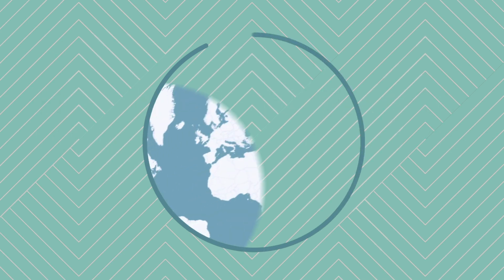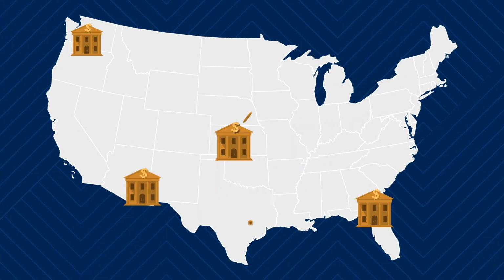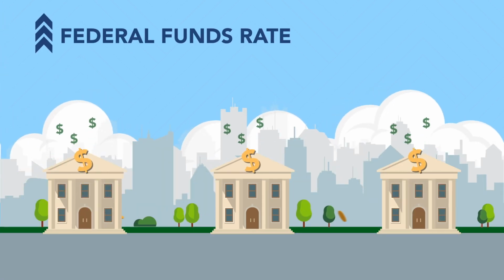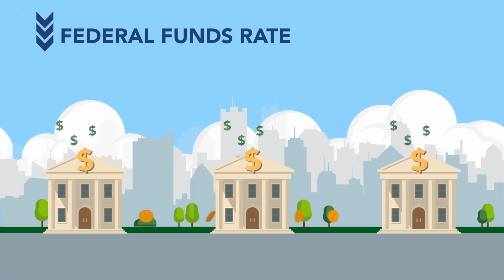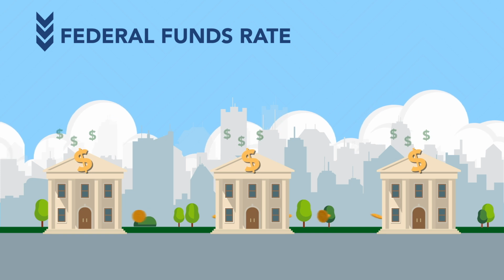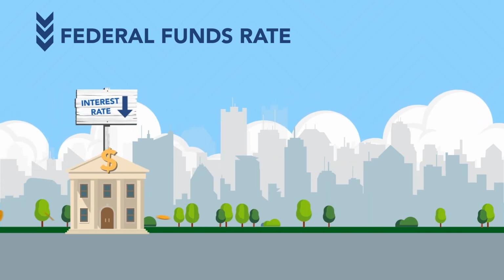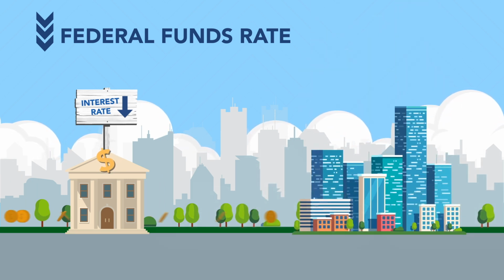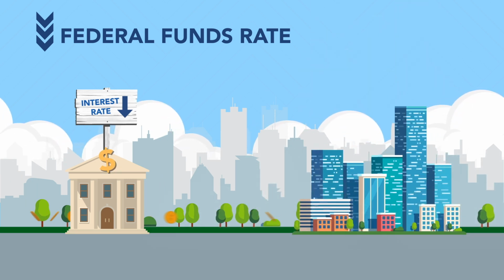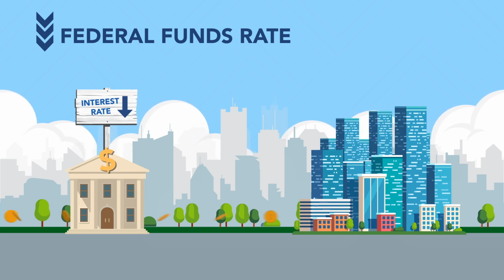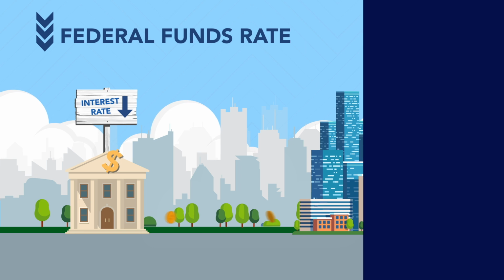The federal funds rate, the interest rate that banks charge each other for overnight loans. It effectively acts as the base rate of interest for the United States, and its effects can ripple across the US and beyond. When the Fed funds rate is low, US banks tend to borrow more money from each other and reduce the interest rates they charge to commercial and retail clients. This lowers the cost of borrowing for businesses and consumers who normally respond by borrowing and spending more. The economy then grows, and we ultimately see a rise in inflation.